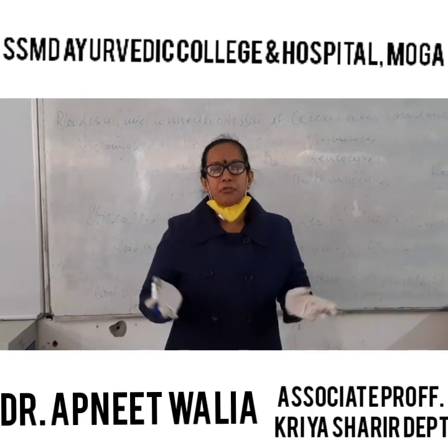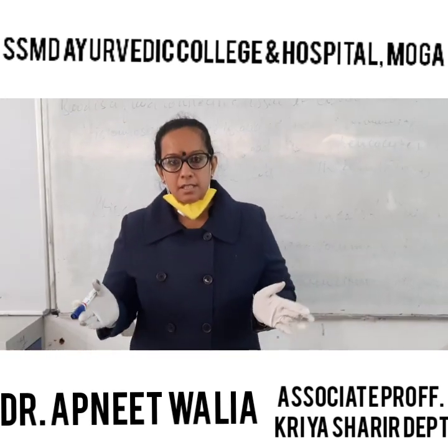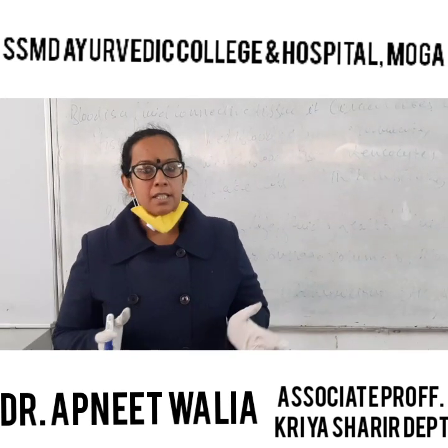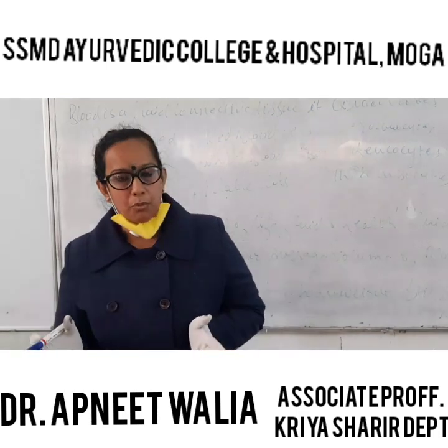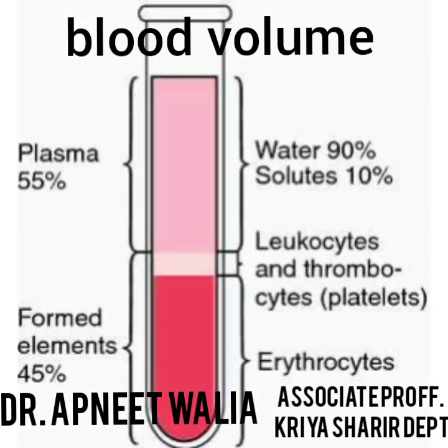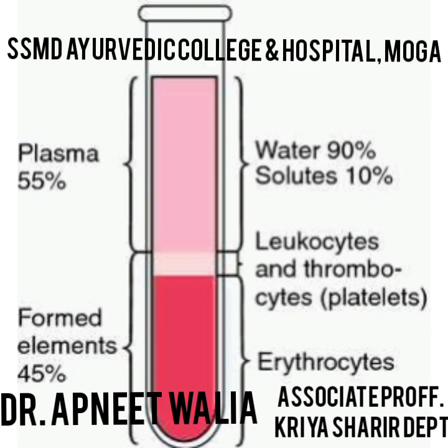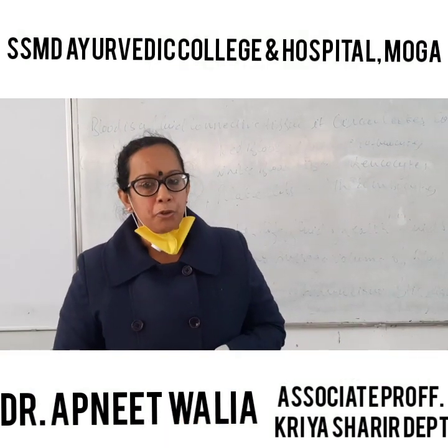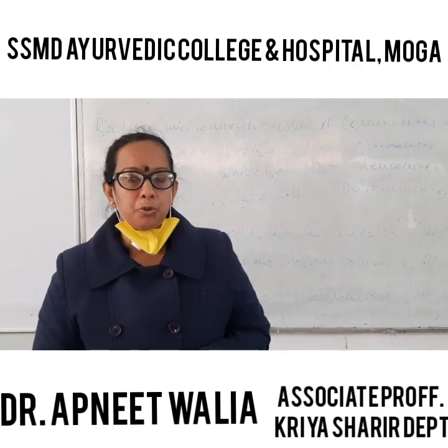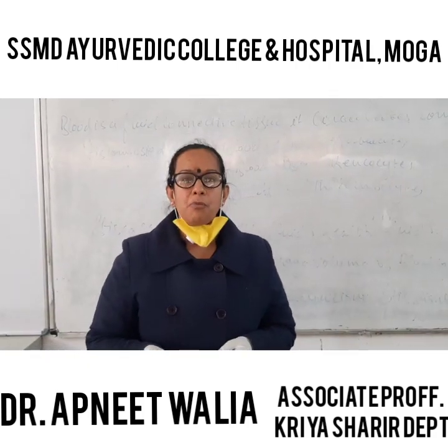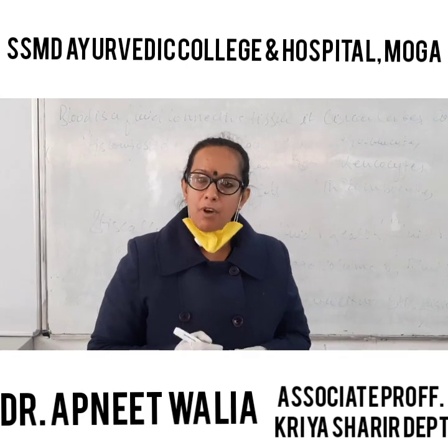It is composed of three blood cells: red blood cells, erythrocytes; white blood cells, leukocytes; and platelets, which are called thrombocytes. Blood is called the fluid of life, fluid of growth, and fluid of health. The average volume of blood in a normal adult is 5 liters.